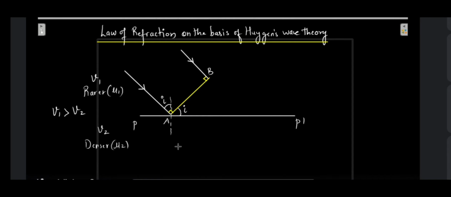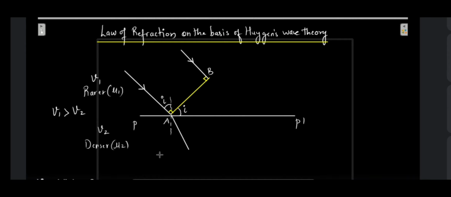We have to use every logic over here. Since the ray is going from a rarer medium to a denser medium, the ray is going to bend towards the normal. That is, the angle of incidence over here will be more than the angle of refraction. So let us say in time t it has reached somewhere over here.